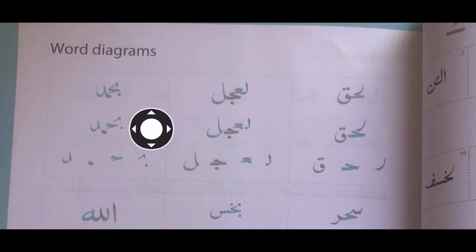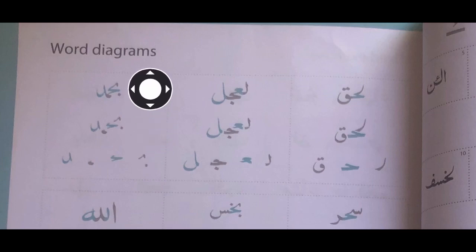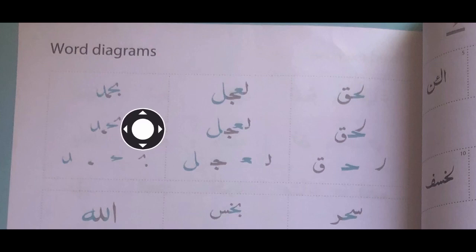Can you see here, when they've broken it down, there's the tick, there's the tick. So what's this letter with the dot underneath? It's a ba. Okay, children, that is a letter ba. And then which letter is coming after ba? It's letter ha. Can you see here? So that dot and the ba has been done. Now we're moving to the second one. Can you see the shape? That's a ha. And what's it moving on to? Mim and dal. Ba, ha, mim and dal. Can you see? That's a mim. And then we've got letter dal.